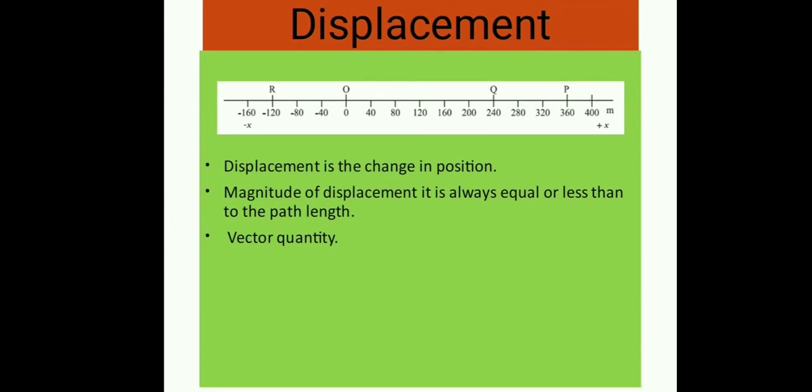Now the path length is greater than or equal to the magnitude of displacement between the same points. In the diagram given, the displacement of the car from P to Q is 240 meter minus 360 meter. That will be equal to minus 120 meter. The magnitude of displacement may or may not be equal to the path length traversed by the object.